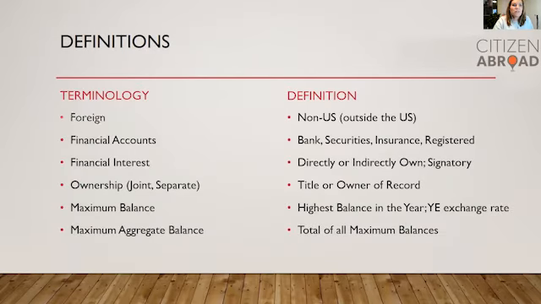What do we mean by foreign? Simply put, it's a bank account or securities account held outside of the U.S. So an RBC account, a TD account, these are foreign accounts. What's a financial account? Bank, securities, an insurance policy with a surrender value, a registered plan such as an RSP, a tax-free savings account, a LIRA, RESP, UK ISAs, Australian superannuation. These are financial accounts and should be disclosed on the FinCEN 114 and Form 8938.